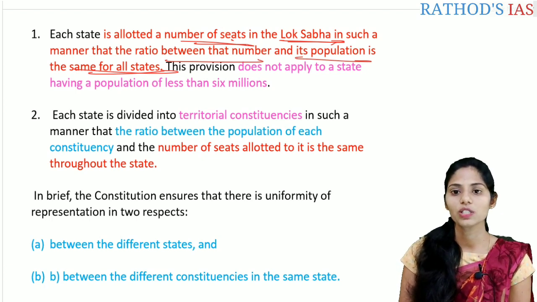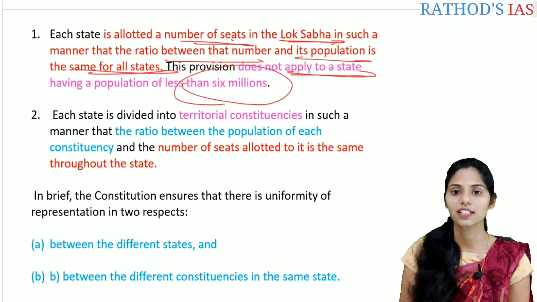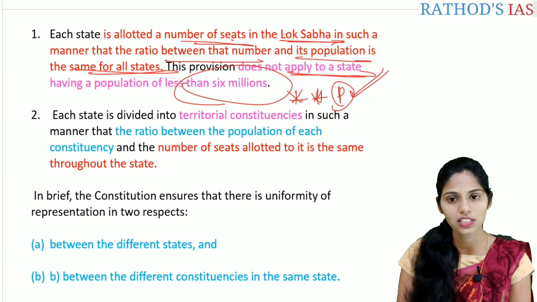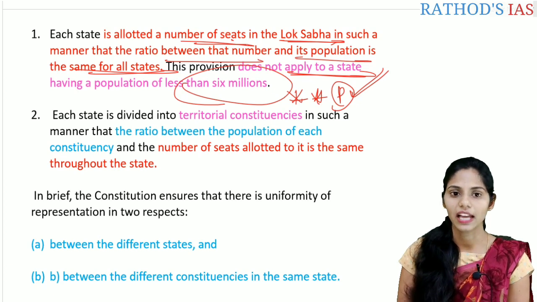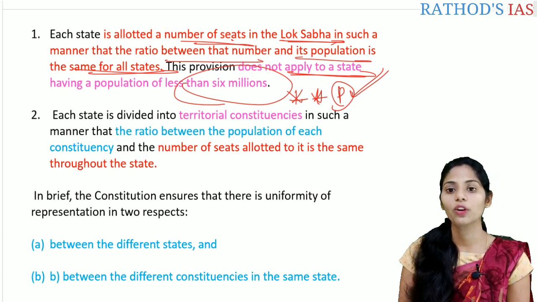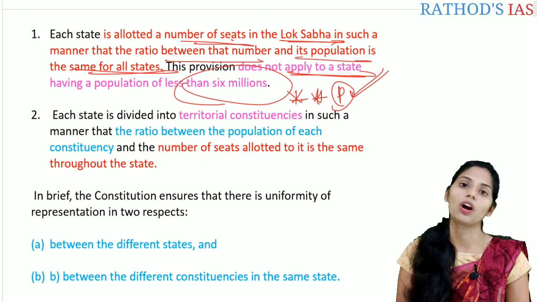This provision does not apply to the states which have a population of less than 6 million. So this is again important from the prelims point of view. And again, each state is divided into territorial constituencies in such a manner that the ratio between the population of each constituency and the number of seats allocated to it is the same throughout the state.